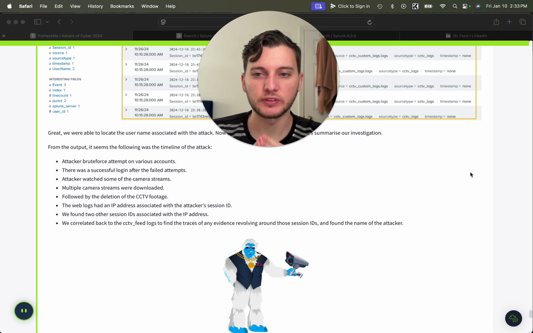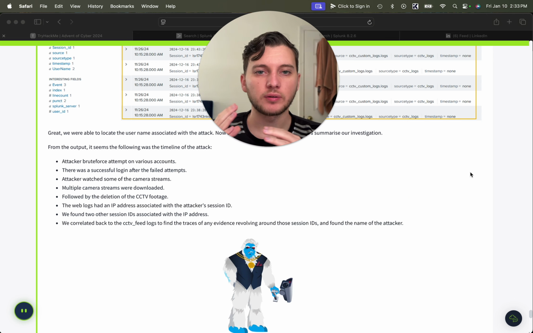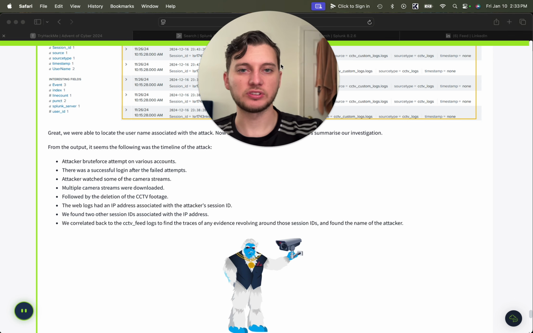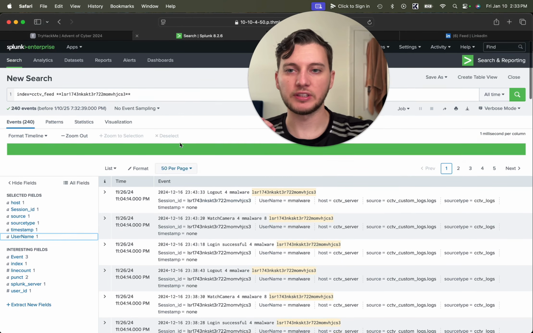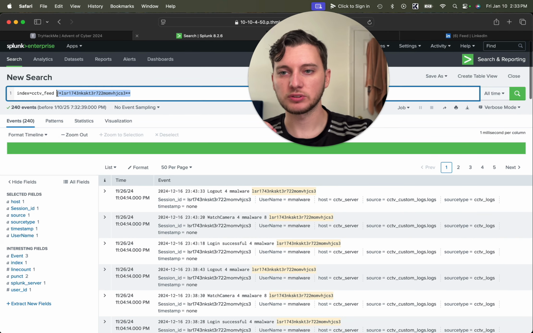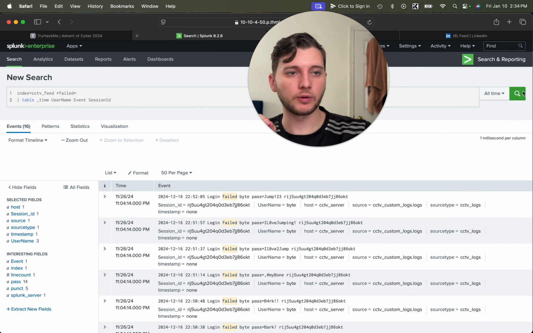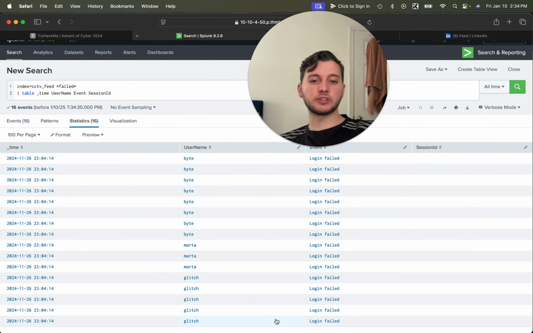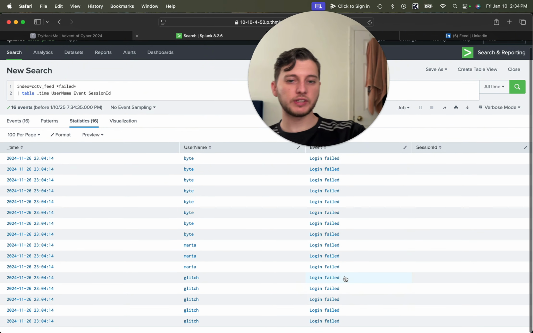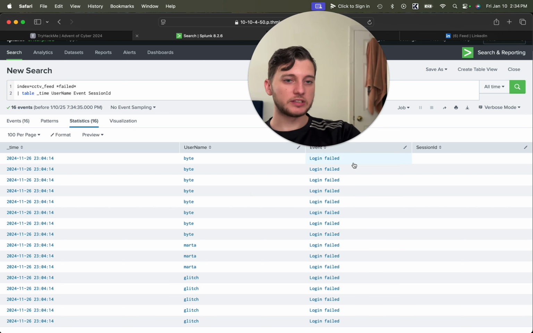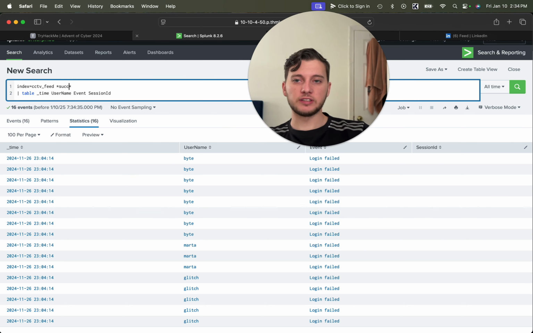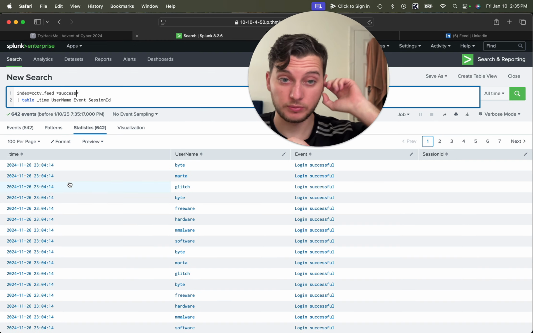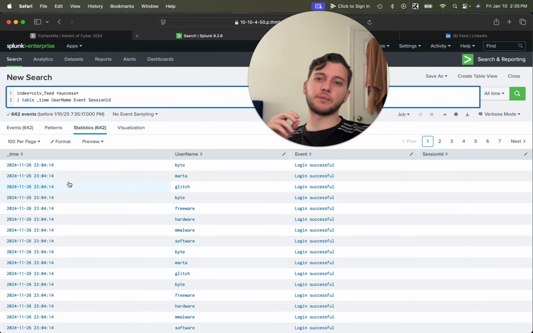And what we discovered is an attacker brute forced the accounts. You can see when we were looking at the initial ones, this is the query we used before. So we can see here he logged in as glitched first, failed, couldn't get in. He tried Marto, that failed as well. Then he did Byte for a while, and he did actually end up getting into Byte. So we changed that to success. We can see here that he logged in successfully.